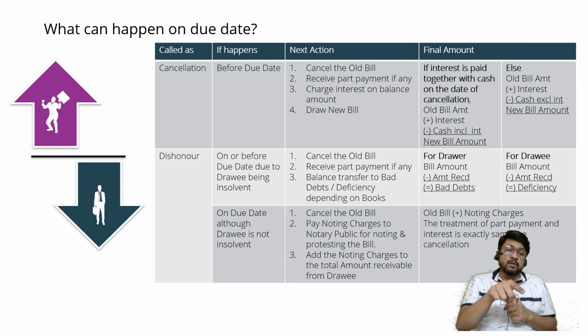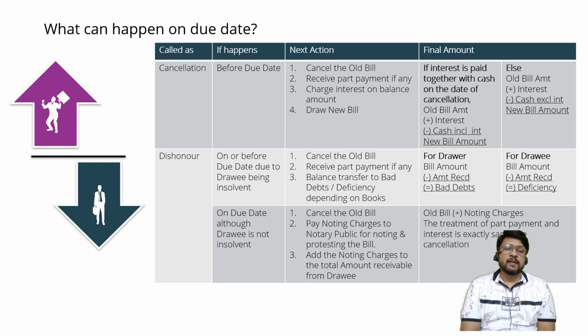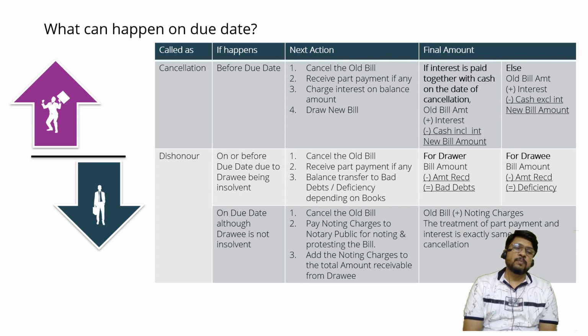Interest will be calculated on the balance amount, not on the amount paid today. Less from that cash, including interest, because the drawer is saying, I don't want to receive interest at the end of the second bill, but I want to receive interest today itself. In that case, the cash will be including interest. So the remaining amount will be called the new bill amount.